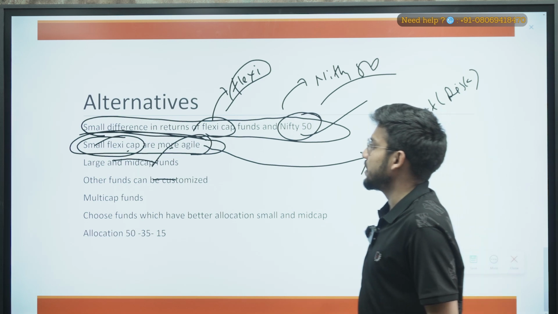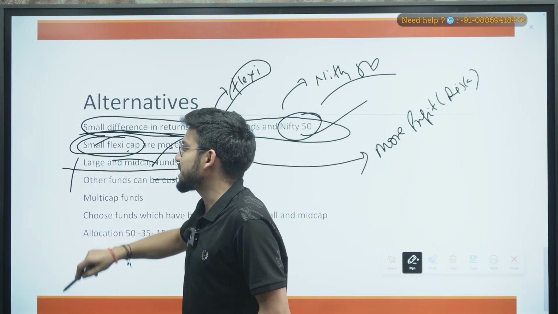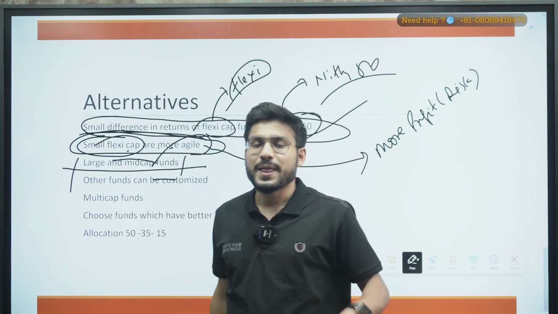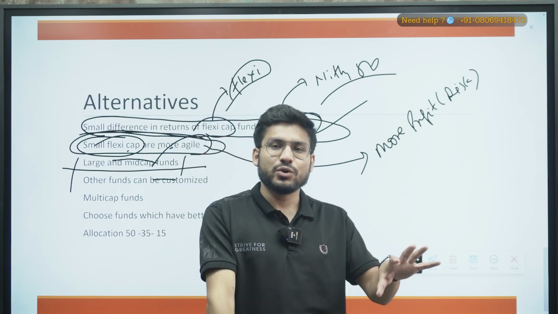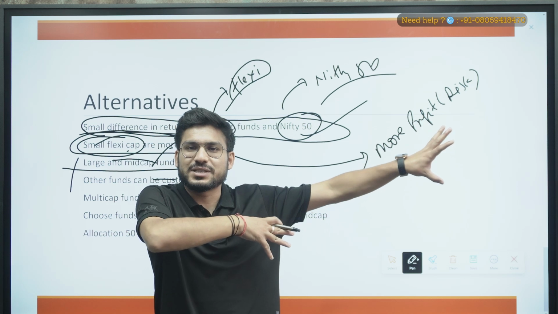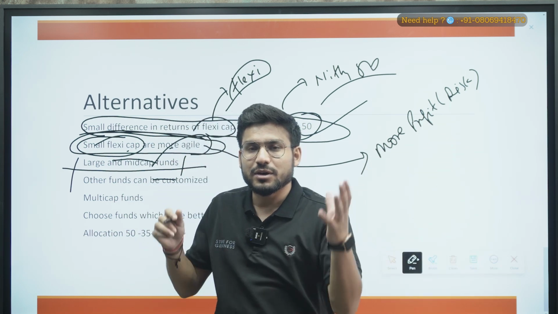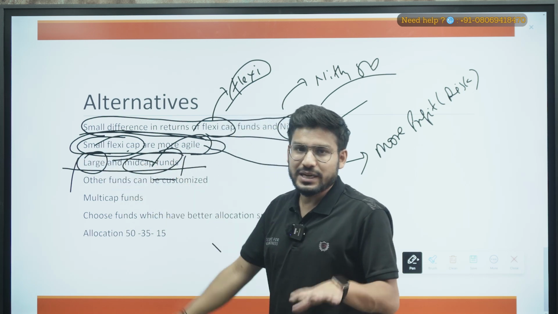So that's it. Now talking about large cap and mid cap, they are also one of the alternatives, because we can see that when we are investing in the FlexiCap, they are also providing 66% in the large cap. So instead of investing in that, you can directly go with the large cap and mid cap funds, right? So that is the thing.